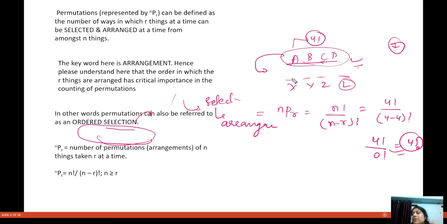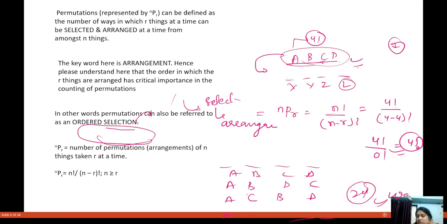But then in how many ways can you arrange? You are given A, B, C, D. You will put A here, then B here, then exchange D and C. Then bring C here, bring B here, bring D here, and so on. That way you will get 24 ways to do these things.